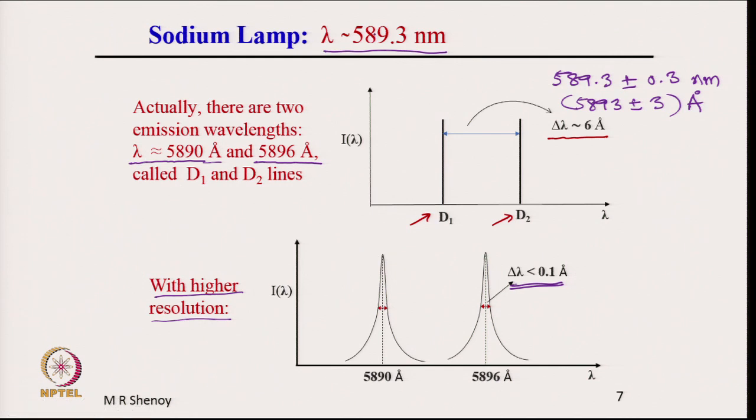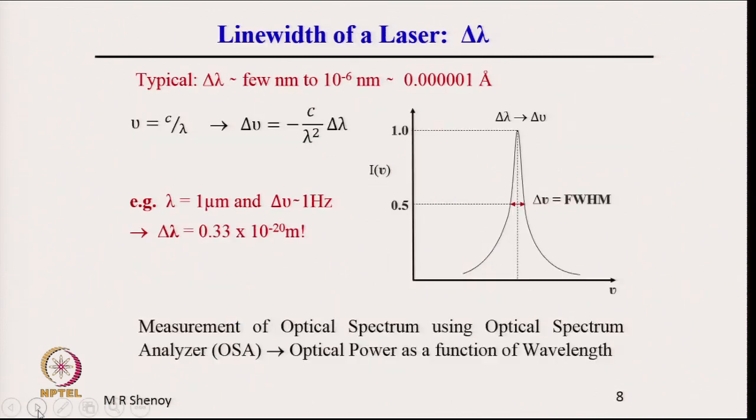So, the sodium lamp that we have been using as a monochromatic source has a delta lambda of the order of 6 angstroms here. Now, let us see what about a laser.